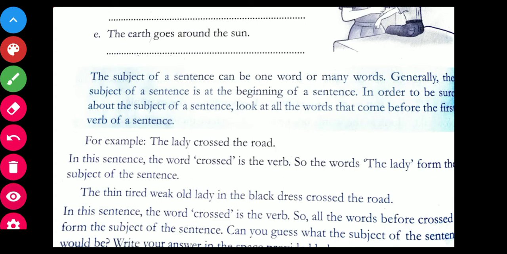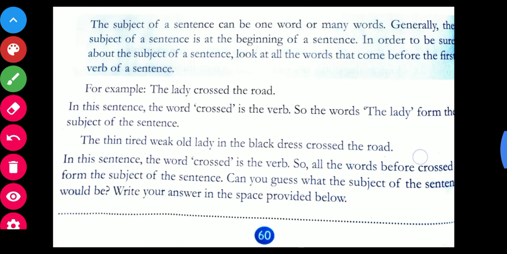So over here you can see in this sentence the word crossed is the verb. So all the words before crossed form the subject of the sentence. Can you guess what the subject of the sentence would be? Write your answer in the space below. So what is the subject of the sentence? Yes, as we have solved it, the thin, tired, weak old lady in the black dress is your subject. Okay, you have to write this much in the space provided below.